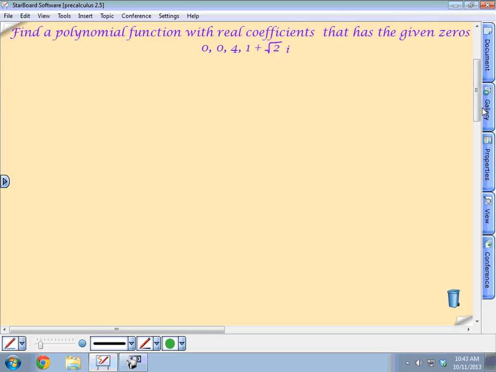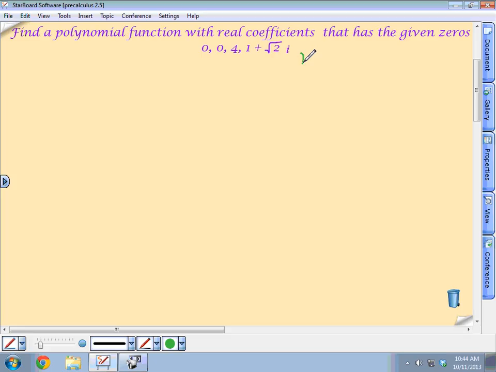Find a polynomial function. So we want to find a function with real coefficients that has the given zeros. So how many zeros? First of all, what degree? It says find a polynomial. What degree polynomial am I going to have? 5. Why 5? Because you also have to have 1 minus root 2i.